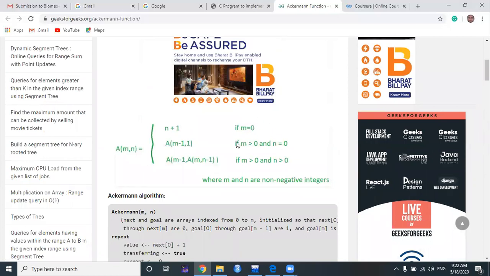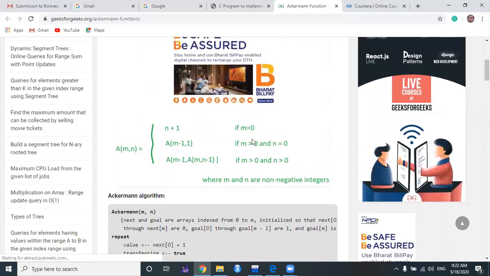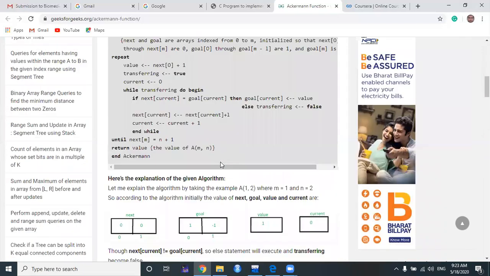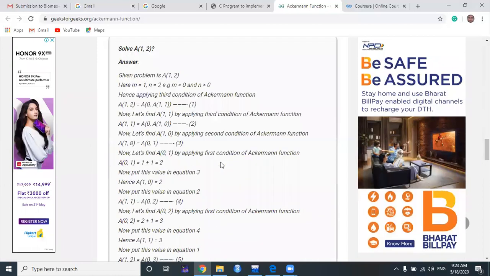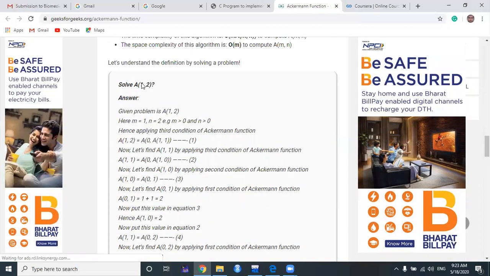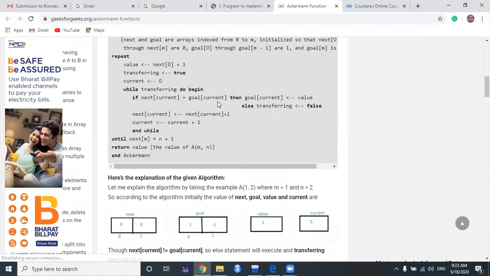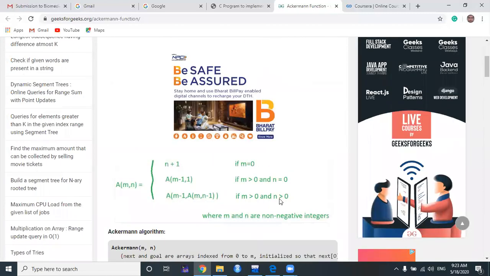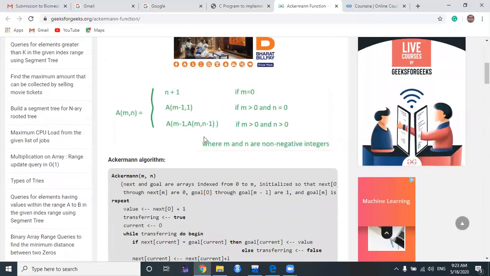When m equals 0, the result is n plus 1. When m is greater than 0 and n equals 0, it is a of m minus 1 comma 1. And when m and n both are greater than 0, it is a of m minus 1 comma a of m comma n minus 1. Please remember it. We are going to apply this one. So in the first case, a of 1 comma 2, m is greater than 0 as well as n greater than 0, right? So the third condition is satisfied, and this function will execute.